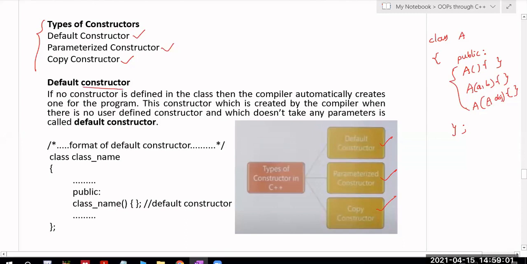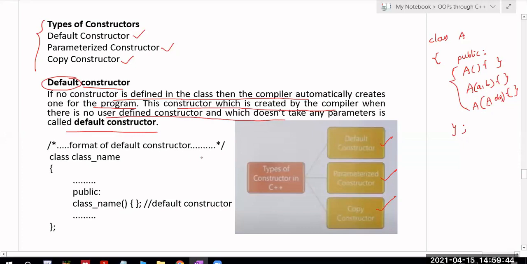So what is a default constructor? If no constructor is defined, the compiler automatically creates a constructor for every class by default; that is called the default constructor. Even if the programmer does not create one, the compiler will automatically create a default constructor. The constructor which is automatically created by the compiler when there is no user-defined constructor, and which does not take any parameters, is called the default constructor.